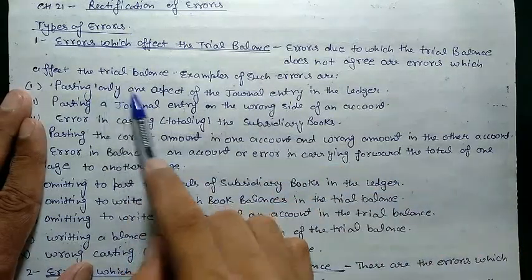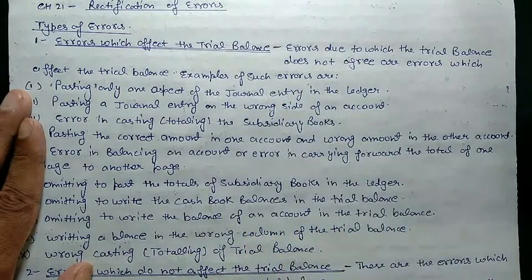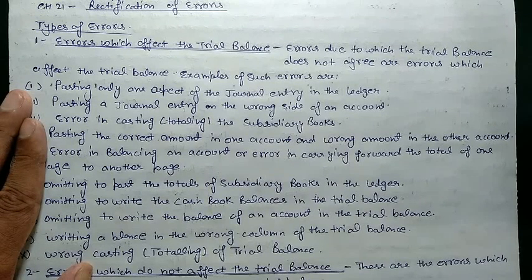The first is posting only one aspect of the journal entry in the ledger. When we post an entry from journal to ledger, say the entry of purchase account debit to cash, we need to open two accounts: first purchase and second cash. Sometimes we post the entry in the purchase account, on the debit side, but we forget to post the entry in the cash account.